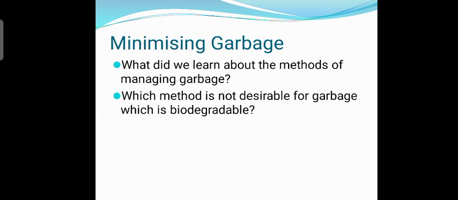We learned that garbage can be either burnt or converted into compost or recycled. Burning of biodegradable garbage is not desirable because it produces ash, smoke and gases, which cause land, air and water pollution. It can be converted into manure or compost, which provides the essential nutrients to the plants. Paper is made from wood pulp and involves cutting down the trees. We need to recycle paper to save trees.